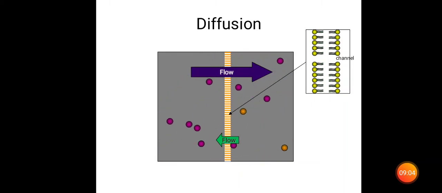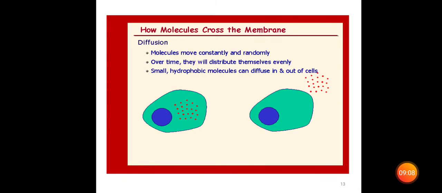What I am showing in the picture is maybe a channel series, and how molecules can cross the membrane. I told you it is diffusion, and here the molecules inside move constantly and randomly. They don't have any particular region where they move, nor do they move linearly. It is not like that.